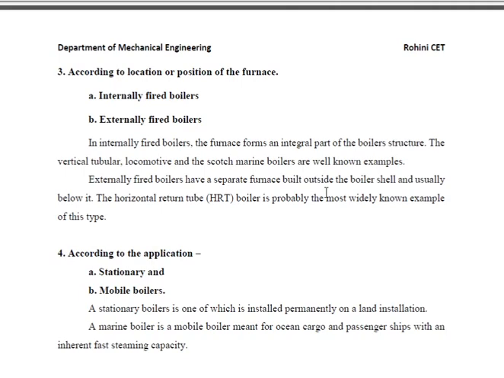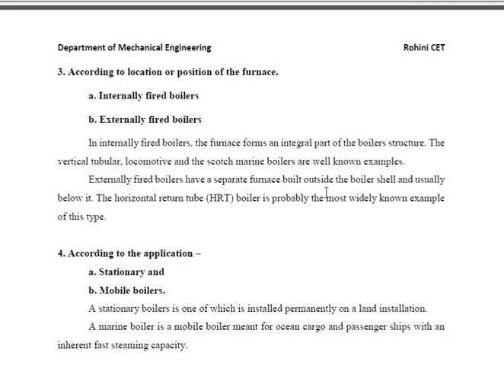In case of externally fired boiler, the furnace is kept outside. So in internally fired boilers the furnace is placed within the boiler structure, and in externally fired boilers we have a separate furnace built outside the boiler shell.